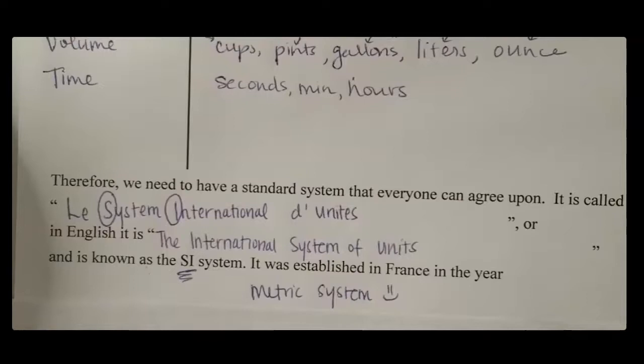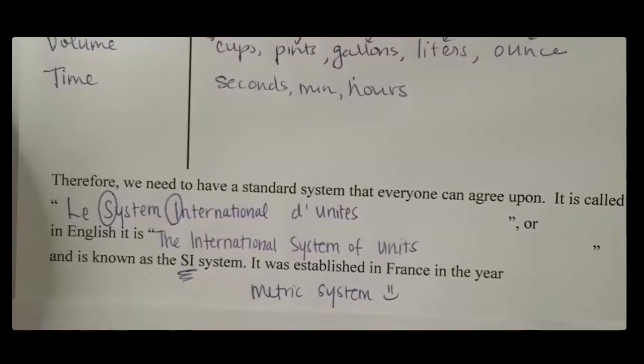The standard system of measurement that we use is called le Système International des Unités, or the International System of Units in English. And this system was adopted from France during the French Revolution, and it is used throughout the entire world with the exception of a few countries, one of them happening to be the United States.